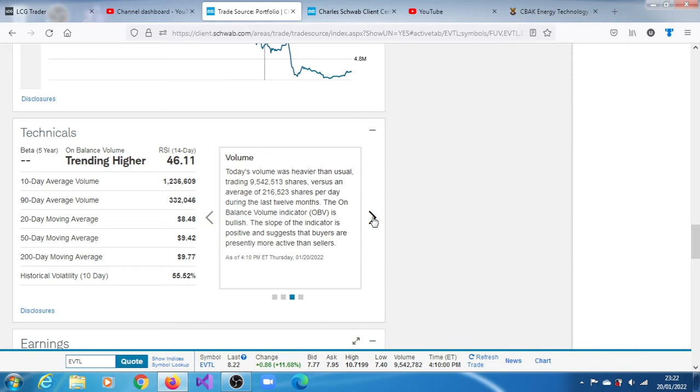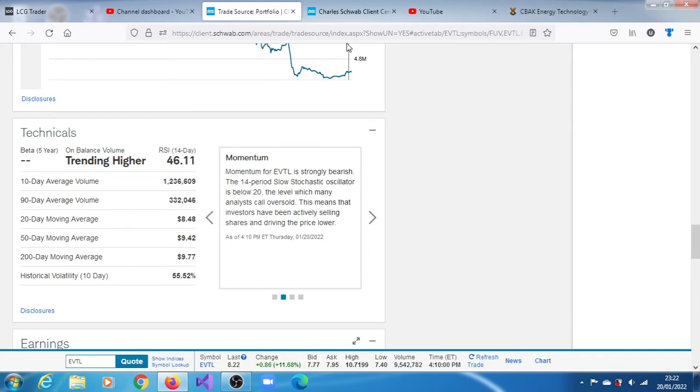So probably, given all that has happened of late, yes, buyers are presently more active than sellers, but at the same time, they have also been selling shares and driving the price lower. So maybe all in all, you could say the same buyers who are more active than sellers have eventually started to sell more shares of late, driving the price lower. Obviously, that's what we have there.